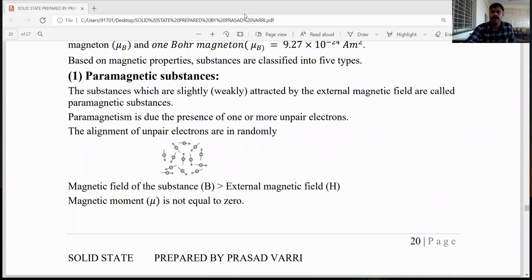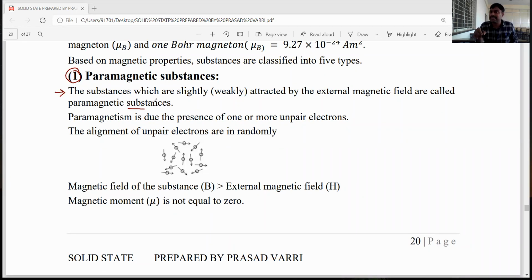The first one is the paramagnetic substance. What compounds are called paramagnetic substances? If you keep a substance in an external magnetic field and it is slightly attracted by the field, such substances are called paramagnetic substances.